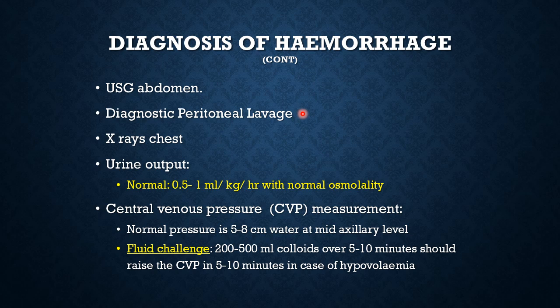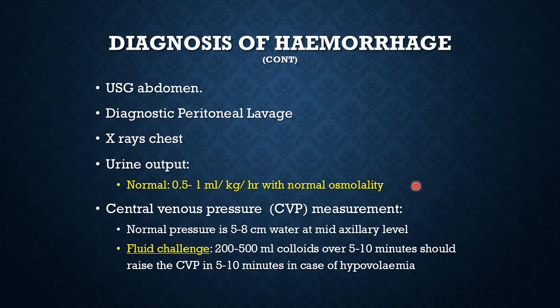X-ray chest would reveal broadening of the mediastinum, white shadow around the heart, and that would mean mediastinal bleeding, internal mammary artery rupture, or you can have intercostal vessels rupture due to fractured ribs or a stab, and then you would have blood in the pleural space, hemothorax. Blood, or any fluid, appears white on X-rays. Air appears black. Then urine output we already discussed.